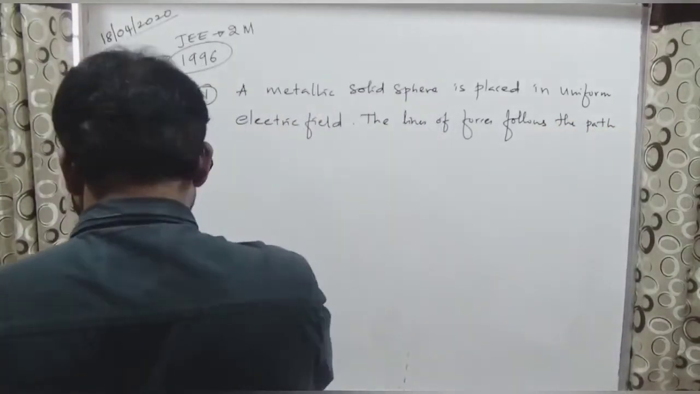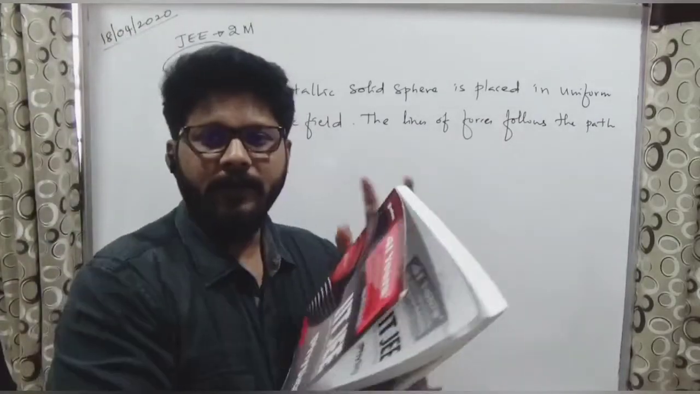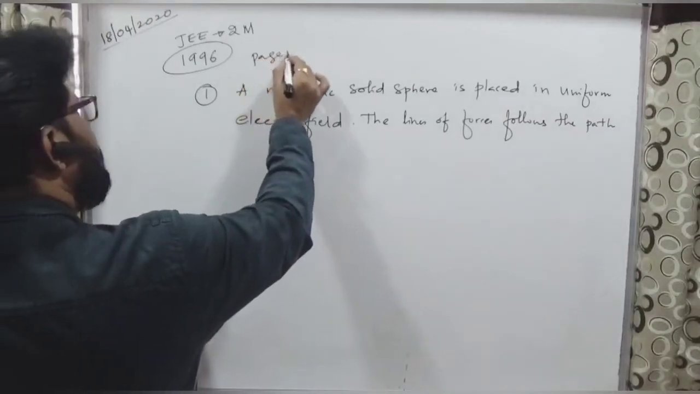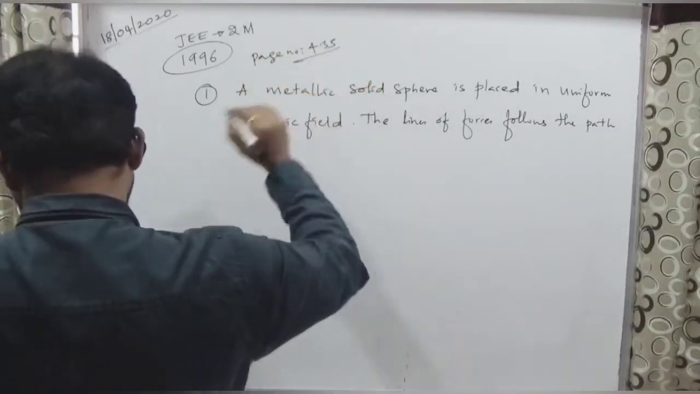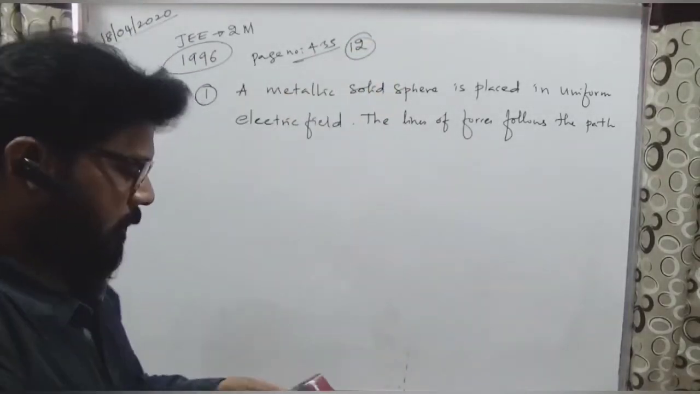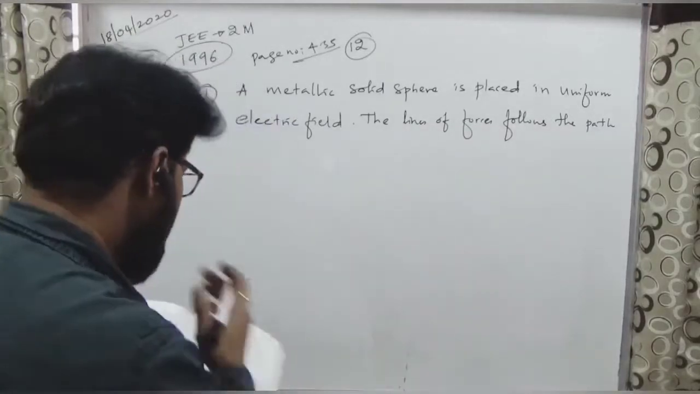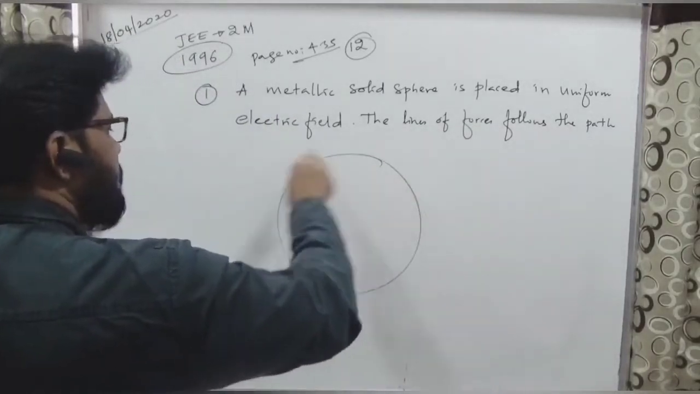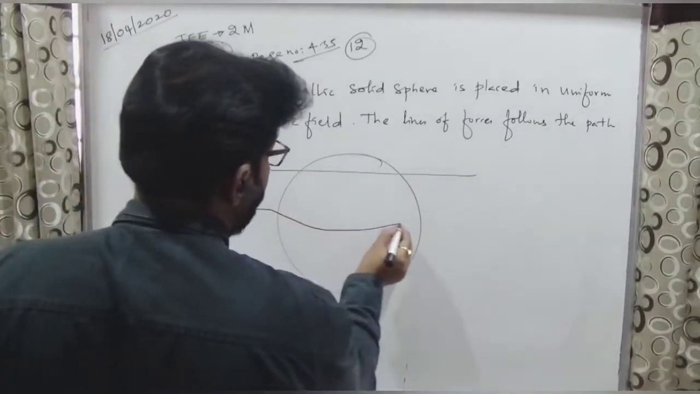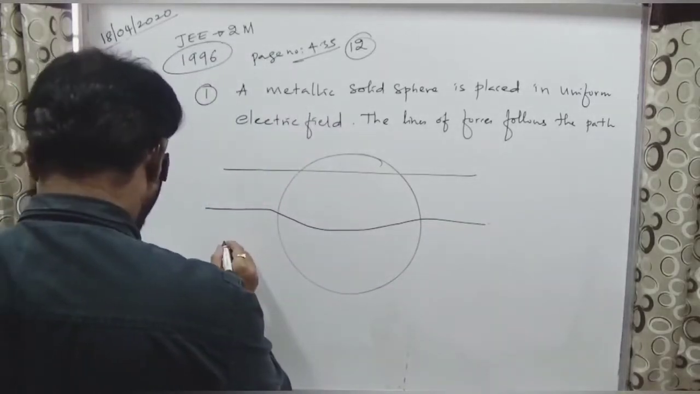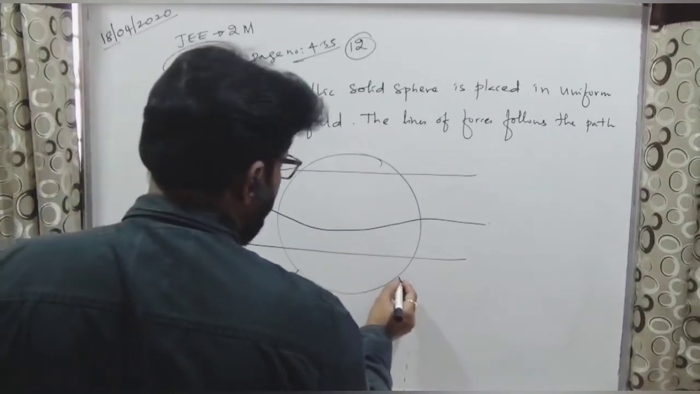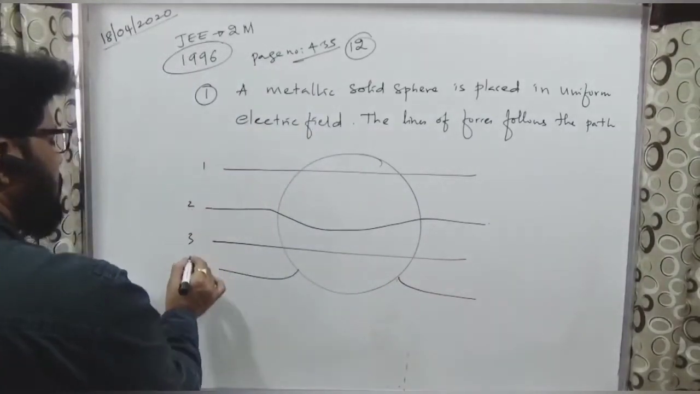If you have this book, in this one, page number 433 and problem number is 12. This is nothing but Arihant publishers, right? Now I'll give the options for this one. This is a solid sphere like this. So first one looks like this, second one, third one, and fourth one. 1, 2, 3, 4. Carefully see.